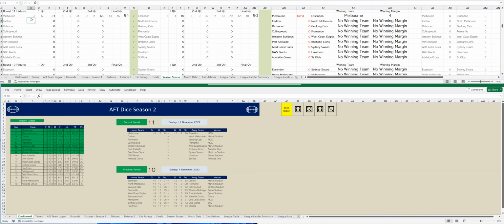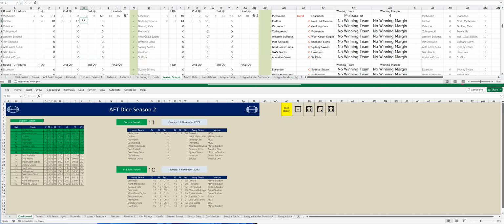Let's go to the second game. It's Carlton versus North Melbourne. And Carlton have kicked 1 goal, 4. To North Melbourne, 2 goals, 2. Let's go to the second quarter. Carlton have kicked 5 goals, 3 in that second quarter. So it's 6 goals, 7. To North Melbourne, 3 goals, 4. That's 5 goals, 6. And at half-time, Carlton are leading by 7 points.